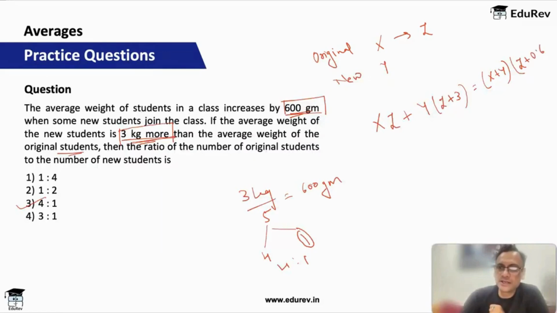Okay, because it is 600 grams. We have taken 3 kg and this is 600 grams. So this is what my whole equation should be. Okay, let's open this.